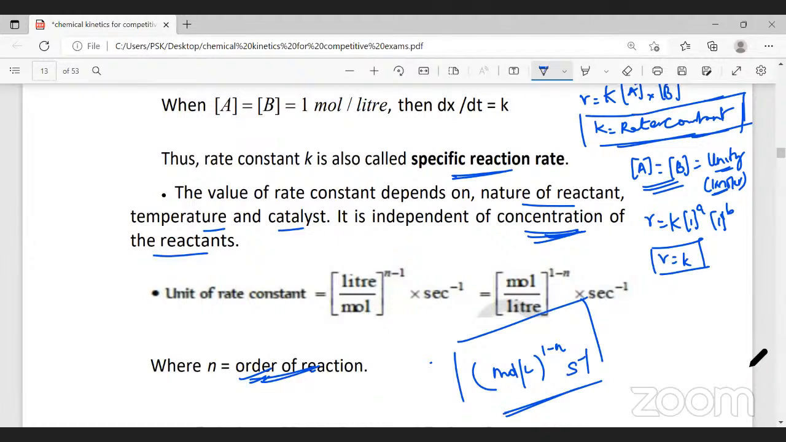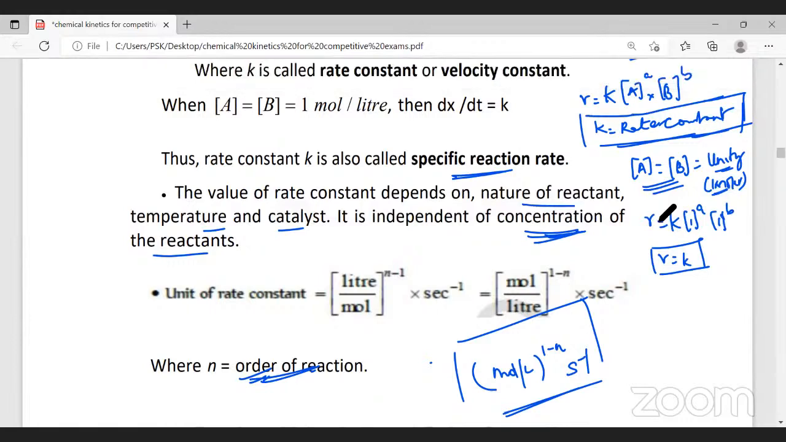Law of mass action can be asked for 2 marks. Can you define what is law of mass action? And they can ask you what is rate constant. You have to give the mathematical representation, and also you have to write it in statements. Let's see the statement here.